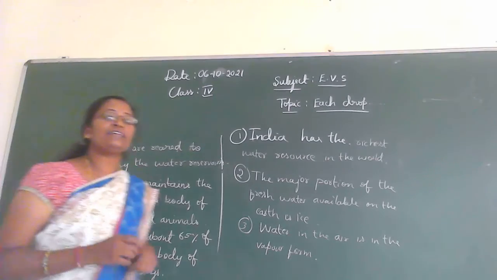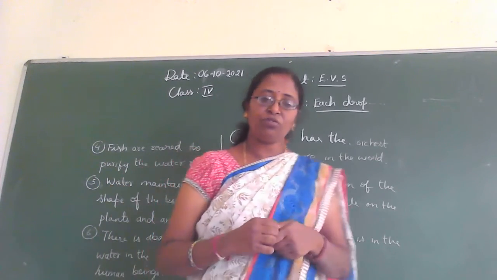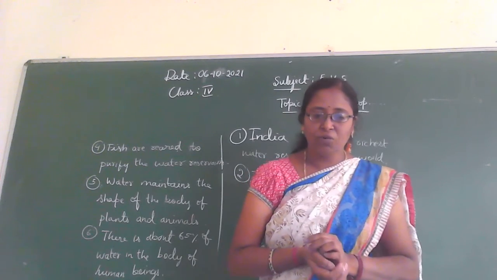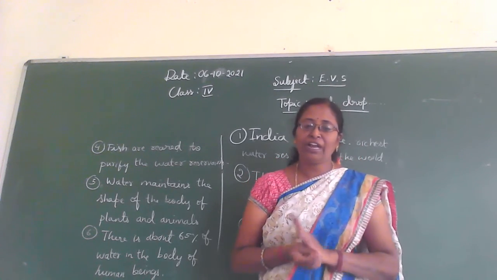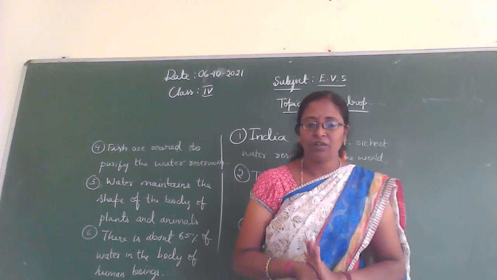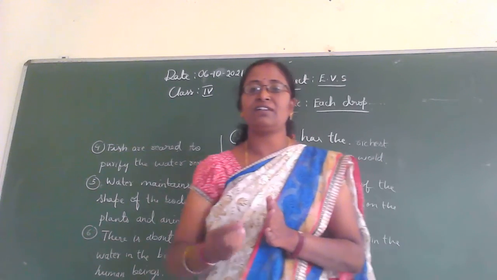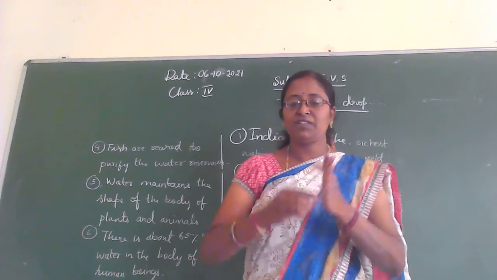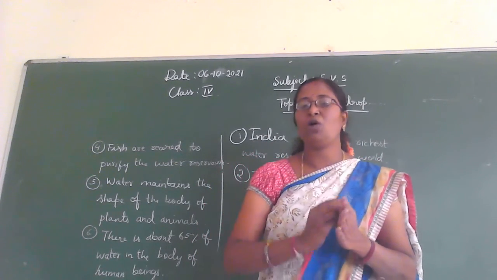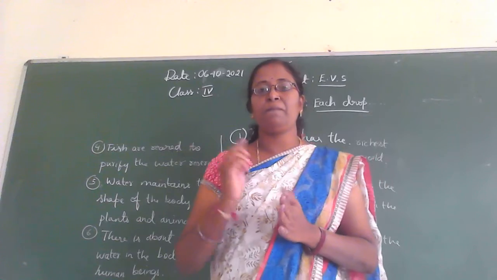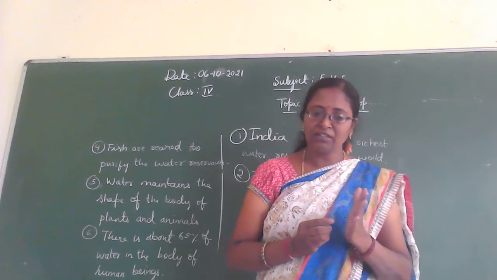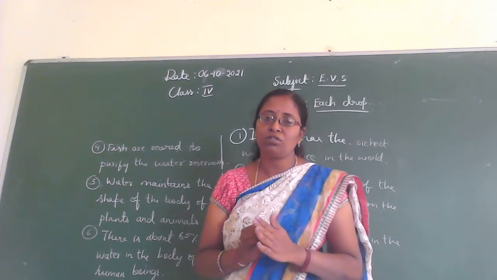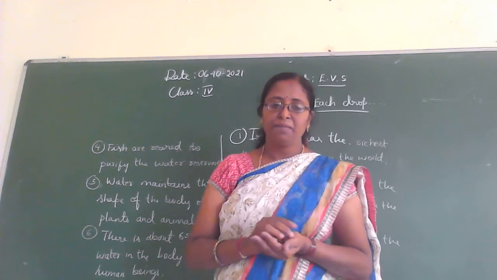What about the plants and other animals? So in other living beings, the water is about 40 to 90%. So how much water is present in other living beings? In the bodies of other living beings, how much water is there? About 40 to 90%. In other living beings, the water is about 40 to 90%.